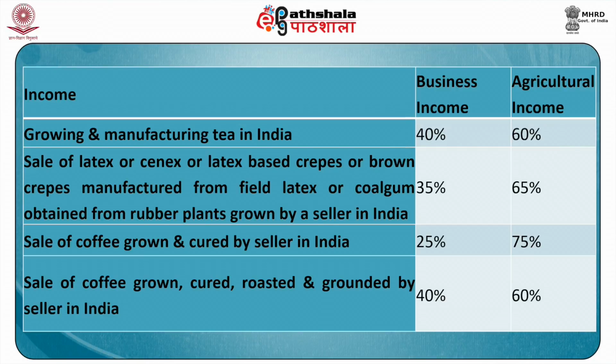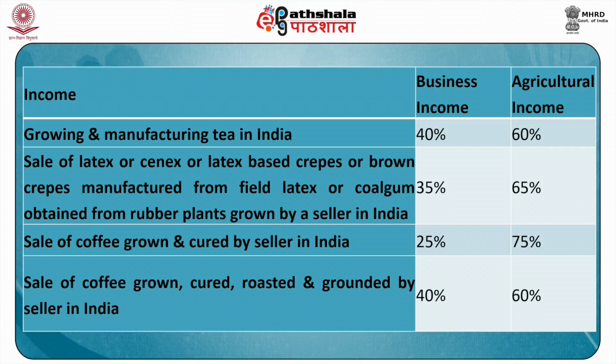Secondly, sale of latex or cenex or latex based crepes or brown crepes manufactured from field latex or coagulum obtained from rubber plants grown by a seller in India, 35% of his total income from this activity will be considered as business income and remaining 65% will be considered as agriculture income and therefore will not be taxed.